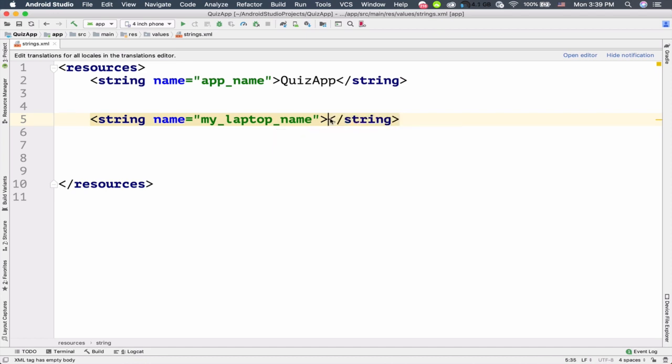And then between these two tags, I can put my value here. So I'm gonna enter, for example, MacBook Pro. That's it. Now, when I want to refer to the name of my laptop, I just need to refer to this string resource name, my laptop name. So hopefully that makes sense.